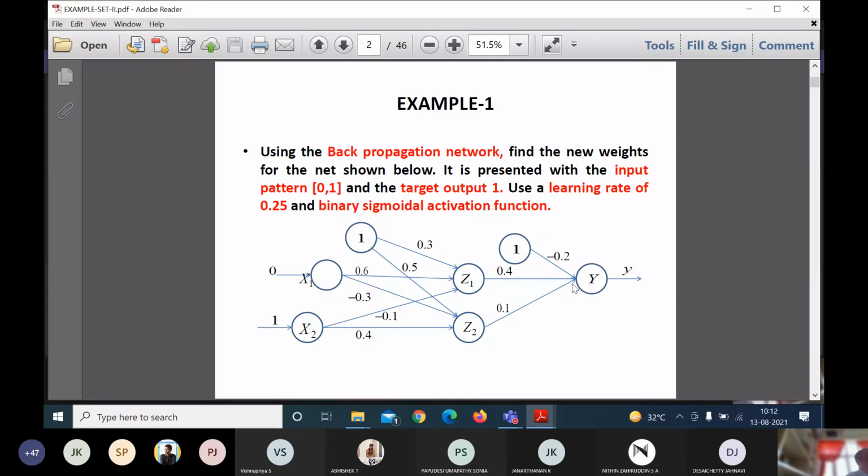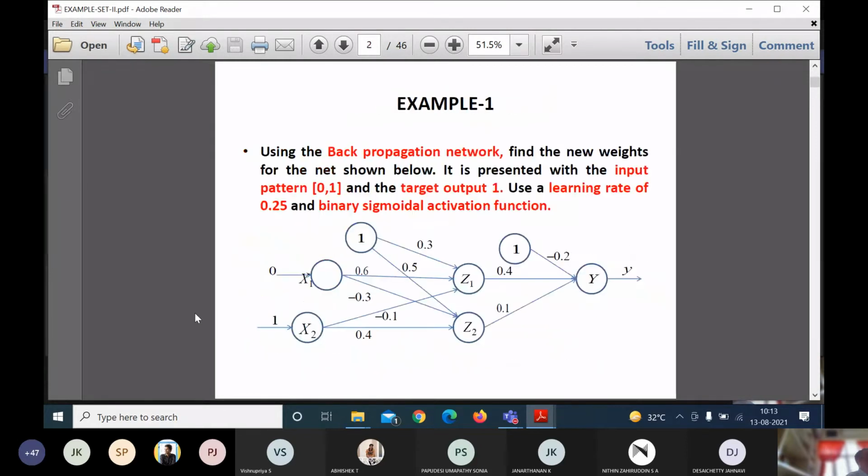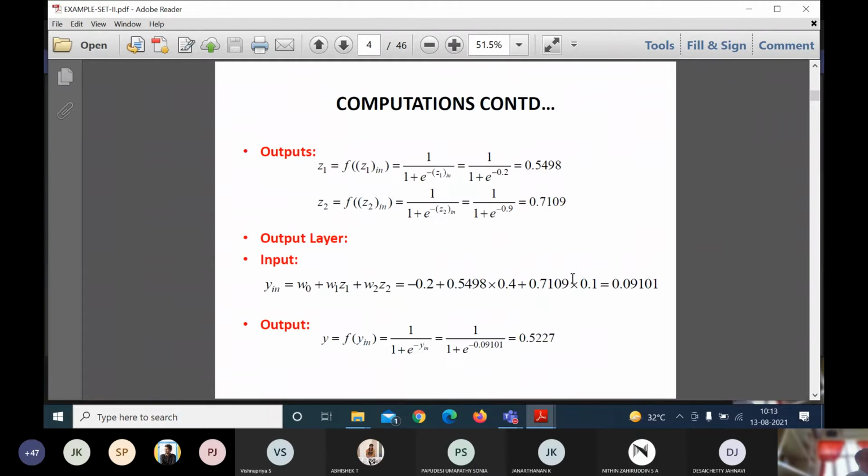So what I am trying to do here is apply the activation function and find the output of Z1 and Z2. I apply this formula, the binary activation formula, and then mere substitution. I may get the values as 0.54 and 0.71 there. So till now we have completed the hidden layer. Input layer is completed, hidden layer is completed. Next, I am going to process this output layer. So the net input of this output layer I need to find out. That's why it is called Y-in.